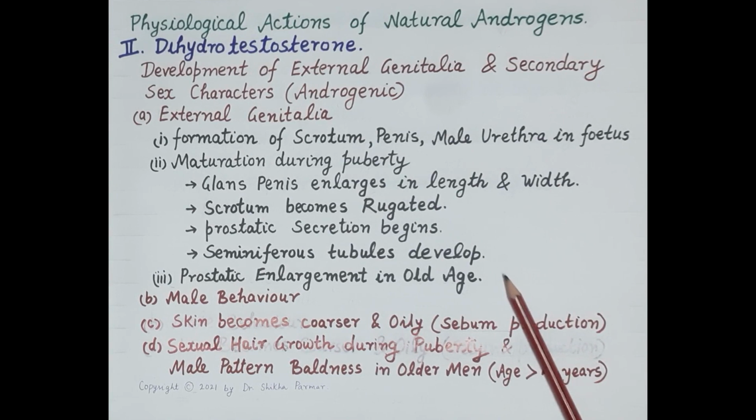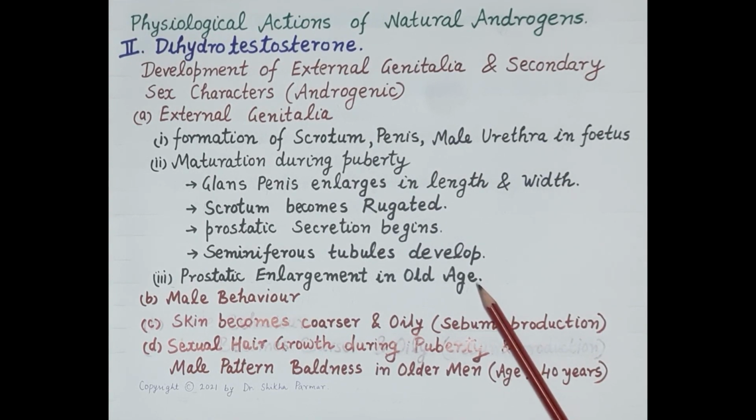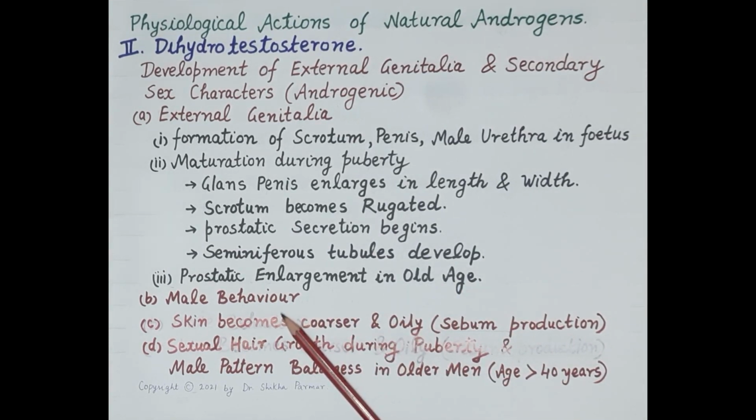And apart from this, high level of dihydrotestosterone can cause prostatic enlargement in old age, that is age more than 60 years in men, leading to problems like benign prostate hyperplasia or prostatic cancer. Now, like testosterone, dihydrotestosterone also induces behavioral effects in men, and the skin becomes very coarse and oily, and this can result in the formation of acne.